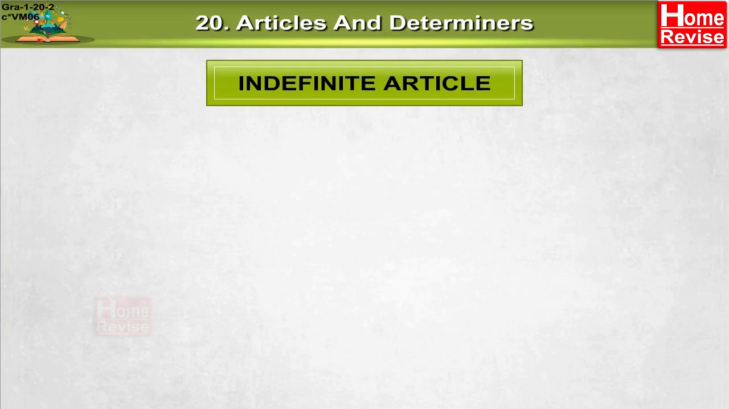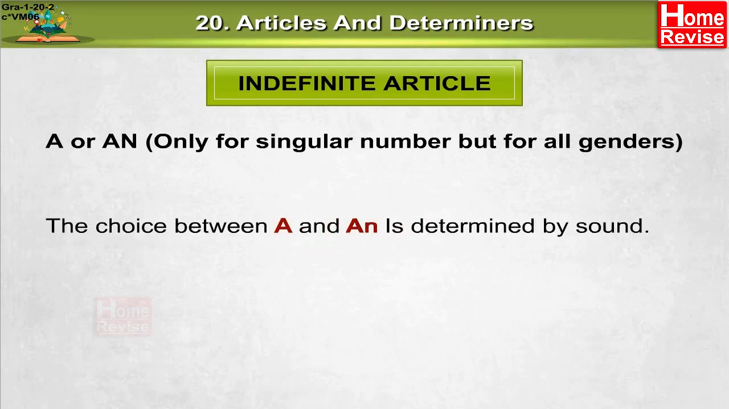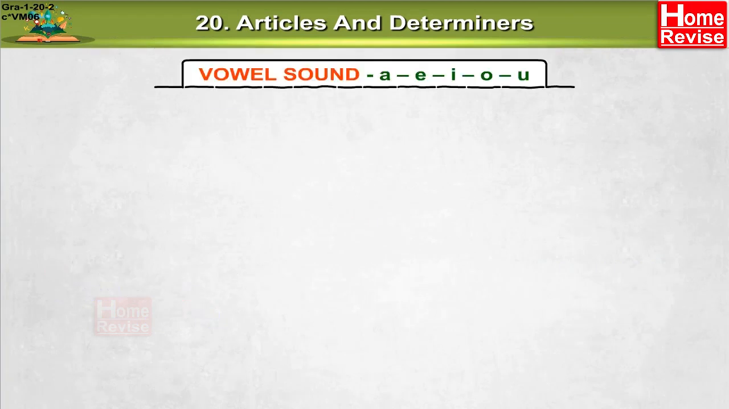Indefinite article a or an, only for singular number but for all genders. The choice between a and an is determined by sound. A is used before a word beginning with a consonant sound and an is used before a word beginning with a vowel sound. Vowel sound A, E, I, O, U.